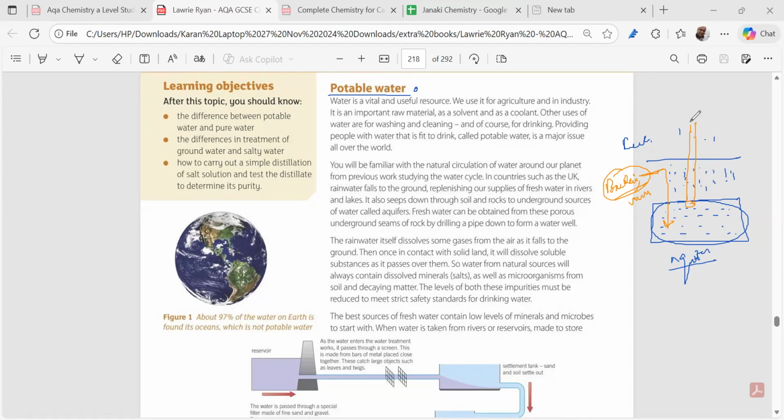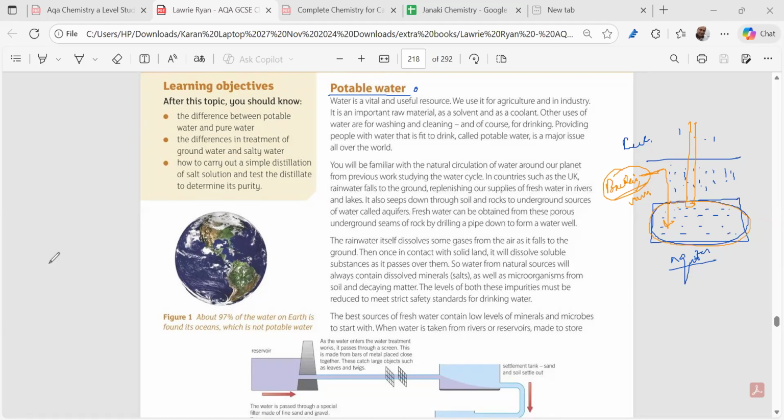We are blessed in the UK or in India, where we have a huge amount of natural water, in the form of lakes and rivers. Now, this is very important: the water will contain microorganisms, soil particles, and dissolved gases. So we have to make sure that this water is cleaned.